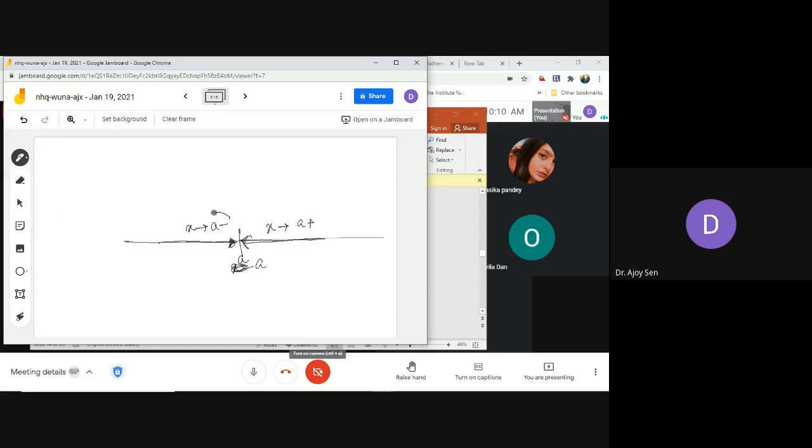Since the values of x are smaller than a, that's why we write a minus, and since the values of x on the other side are greater than a, we write a plus. For example, if this value of a is 2, and you take some random value very near 2, say 2.001, and another value like 2.01, and a third value like 2.1.